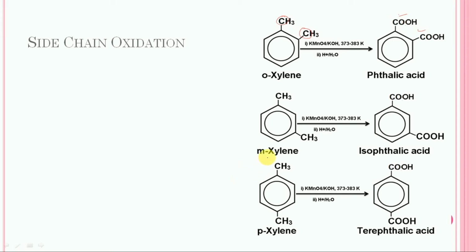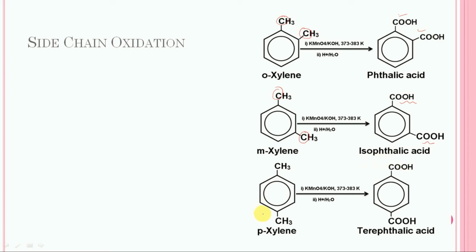So the next case is metaxylene, subjected to oxidation. Again, the oxidation will take place on these 2 carbons and they will change into carboxylic groups. And in this case, metaxylene will change into isophthalic acid.